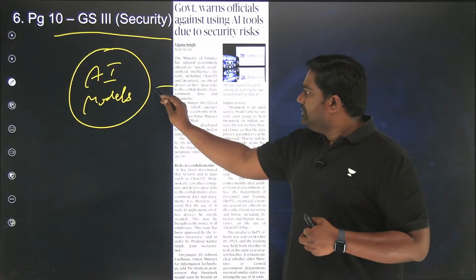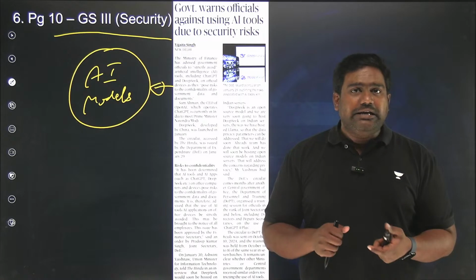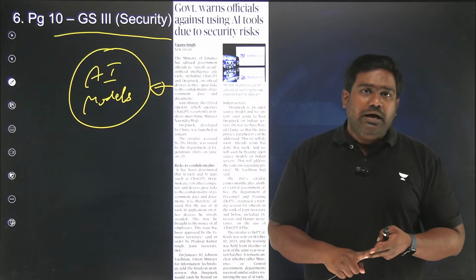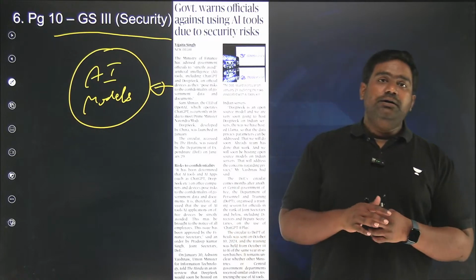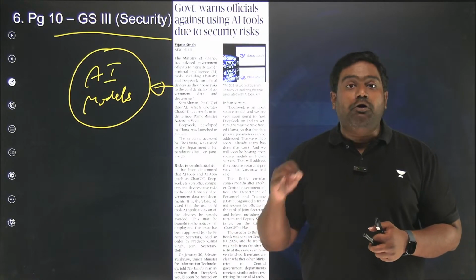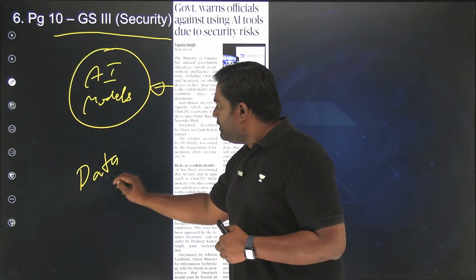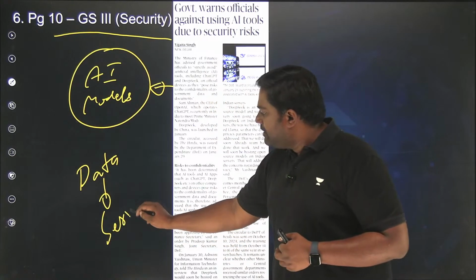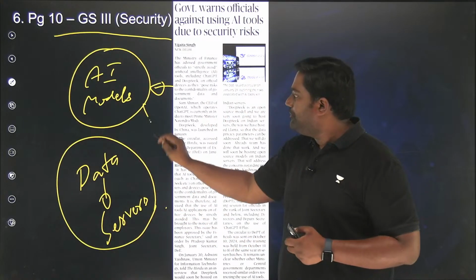Of course, there are many advantages of using assistants like ChatGPT and DeepSeek. It can automate several tasks, simplify and bring efficiency and replace manual work. But however, using such AI models which are foreign based, where the data could be stored on foreign servers, is extremely risky, especially when it comes to government data and government information.